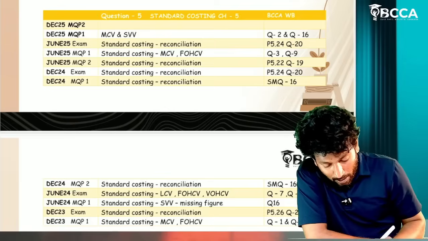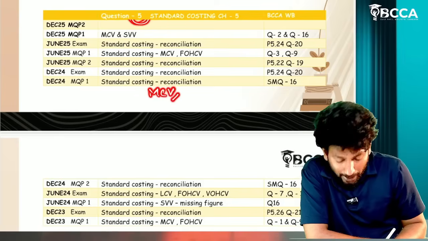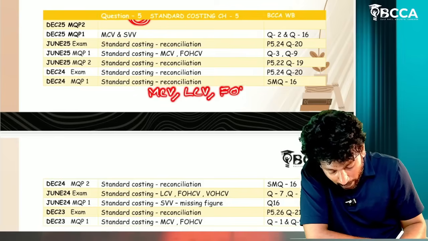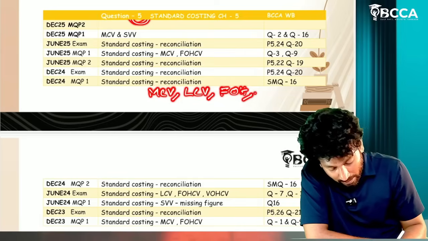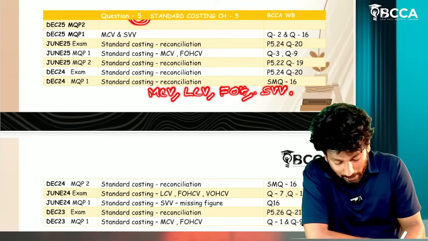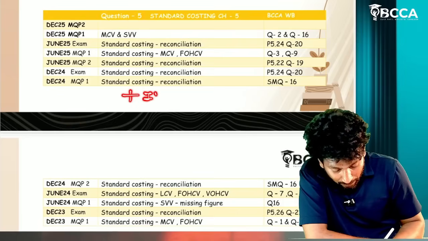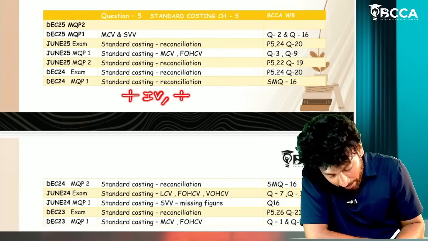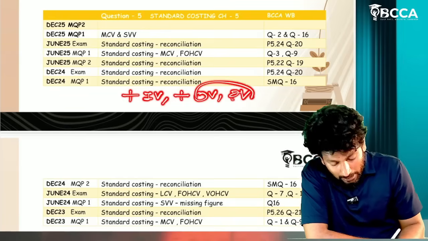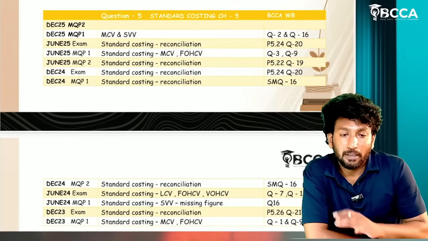So first of all, if you want to write this question number 5, take one question on material cost variance and practice. Labor cost variance, take one question and practice. Fixed overhead and variable overhead variance calculations, sales value variance calculation. Along with these, prepare investigation of variances, one question only, plus operational variance, plus planning variance. These are two concepts. Next, finally, reconciliation.